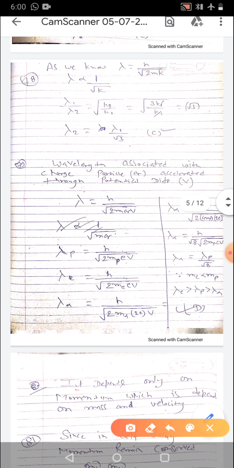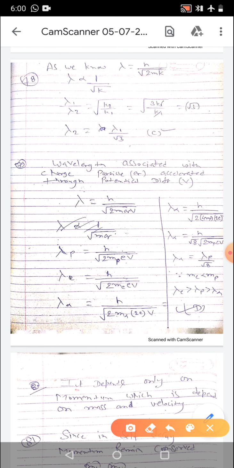Then in question 78, kinetic energy of the electron gets tripled. So it is 3 times. So we know that lambda is inversely proportional to root kinetic energy. So kinetic energy is root 3 times. So K will get cancelled. So it will be root 3. So lambda 2 is equal to lambda 1 by root 3. Correct option is C.